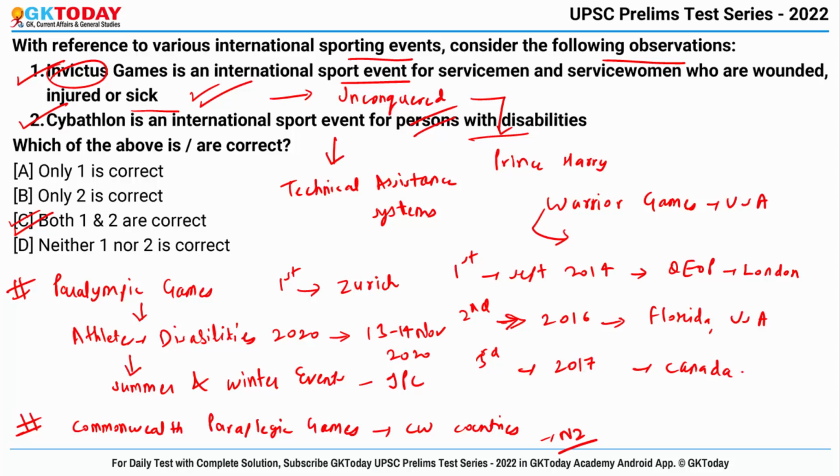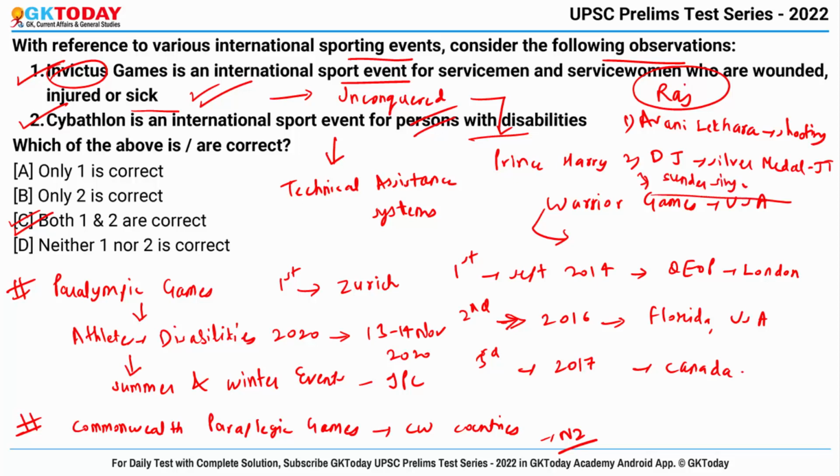Now talking about the Paralympic Games of 2020 that were played in Tokyo in 2021, the players of Rajasthan have brought golden success to the state and the country. First of all, Avni Lekhara won a gold medal in shooting, while Devendra Jhajharia won a silver medal in javelin throw, and Sundar Singh Gurjar won the bronze medal in javelin throw again.